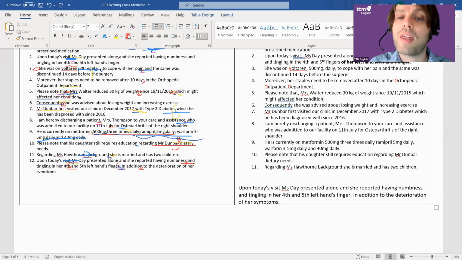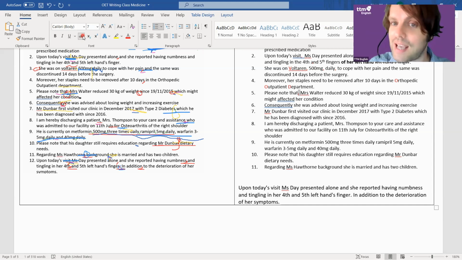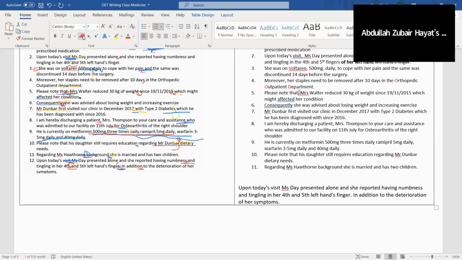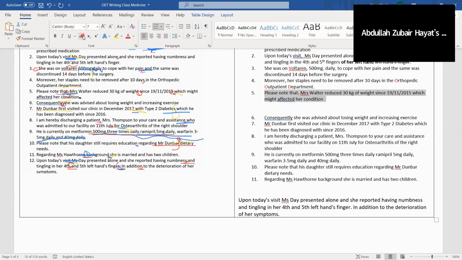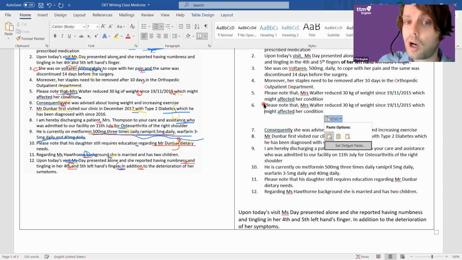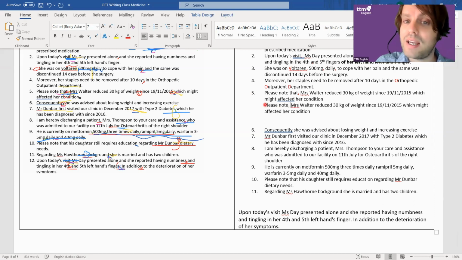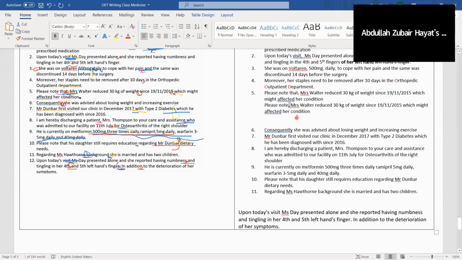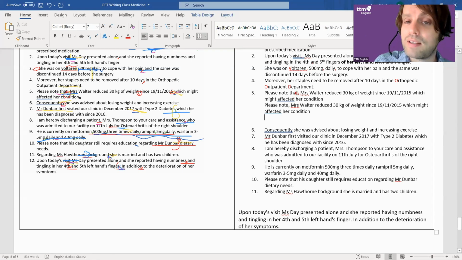Okay, so please note that. What's wrong here? No, there's no comma before that. "Please note that Mrs. Walter..." Don't do that. That drives me crazy, this error. You see it all the time. Why do people make that error? Because after "please note," usually we use a comma. Look, I can say "please note," comma. But not after "that." I can't have that continuation. But now it's fine. So that's why people make the mistake, because they think it's a linker. It's not a linker, it's a relative clause.